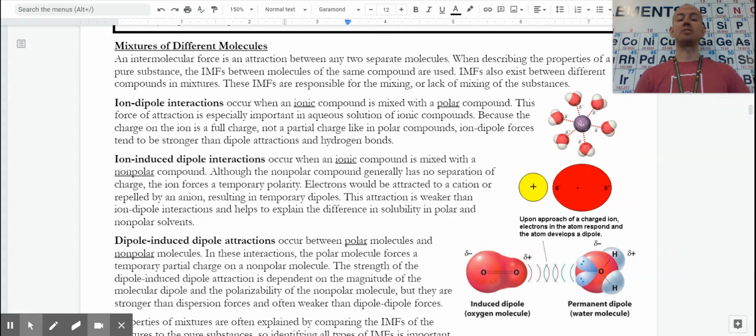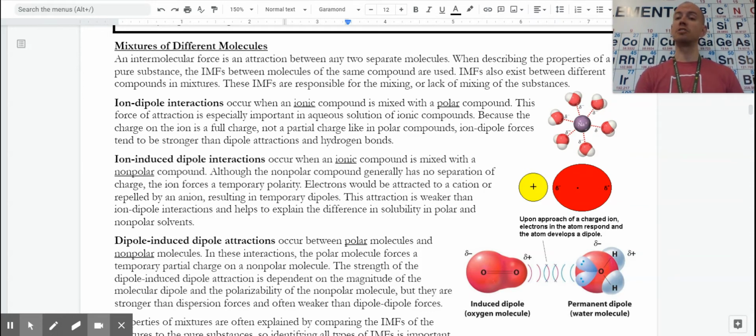The reason that attraction can be made is that our ion has a positive or negative charge, sometimes even positive 2, 3, or 4. That positive or negative charge is the Q in Coulomb's law. The larger that charge, the higher the attraction between the ion and the polar molecule.